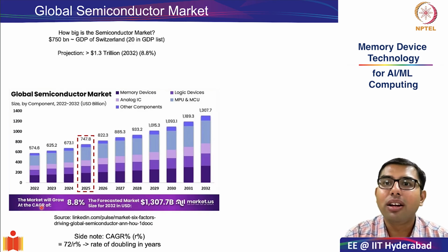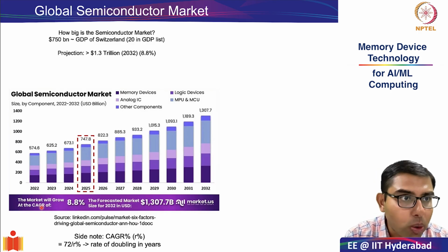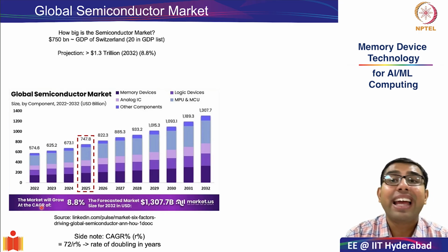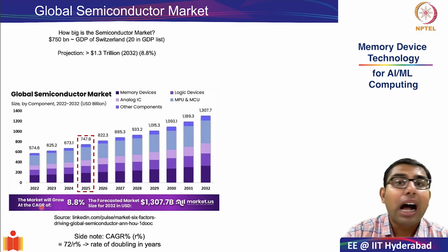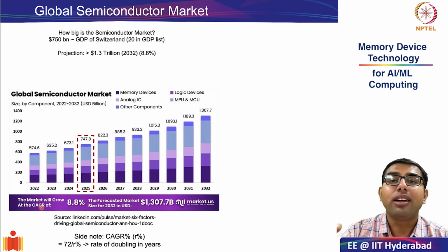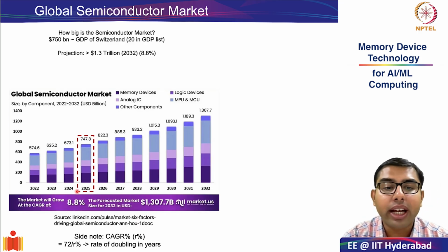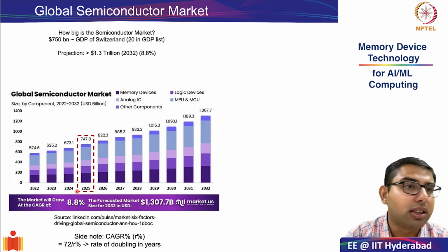CAGR is nothing but the compounded annual growth rate. This is not simple interest, it is compound interest. So year on year compounded, how is a company, or in this case the semiconductor market, growing? And the number that you see over here is roughly 8.8, or roughly 9%.